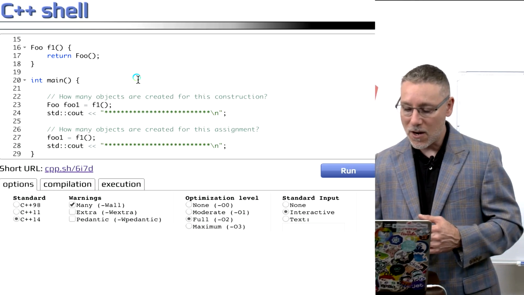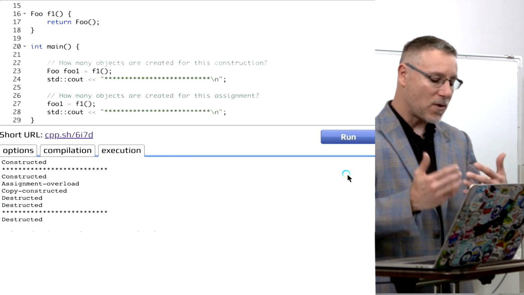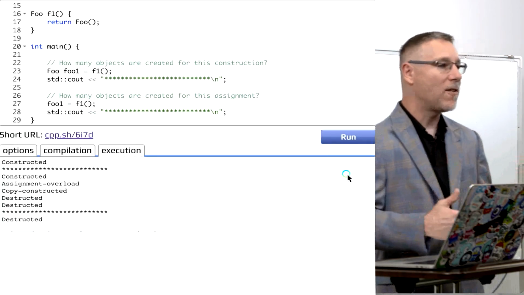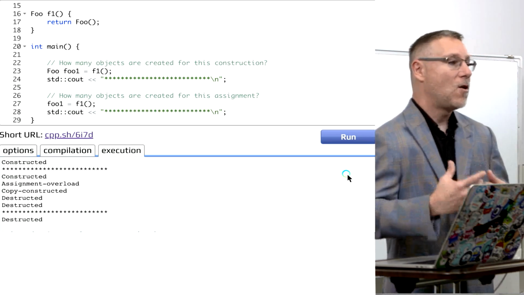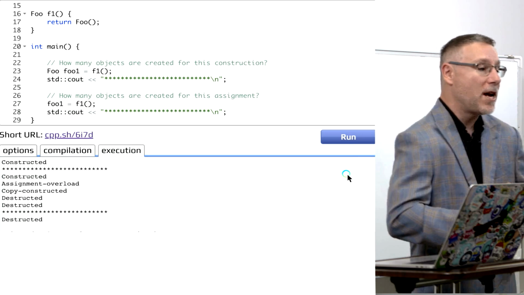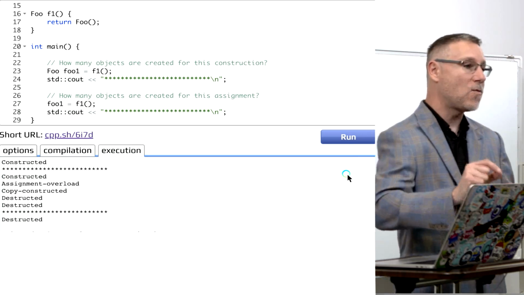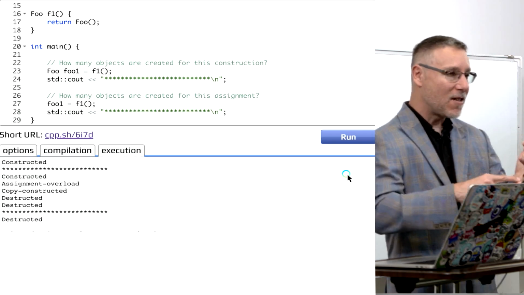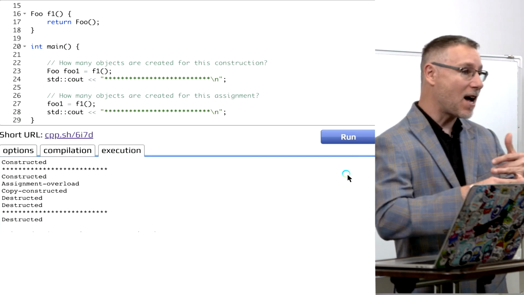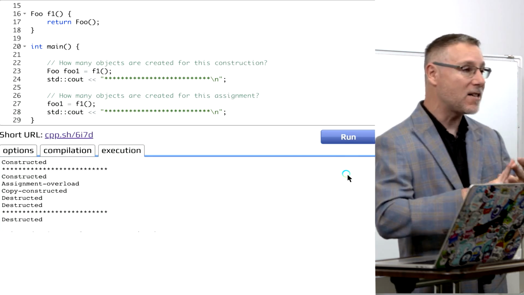Now, if I run this code here, you're going to see that for line 23, the compiler optimizes the copy away. So this time when we called f1, only one object is constructed. We see the constructor get called. But when we call f1 a second time on line 27, suddenly the object's constructed inside that function, a copy is returned back out, and you start seeing all these other things happening.